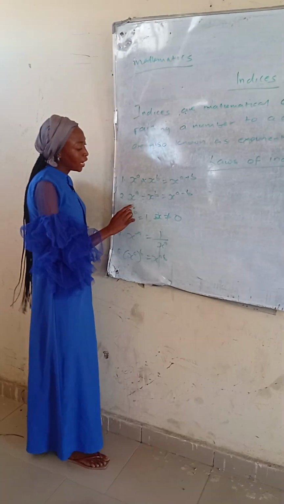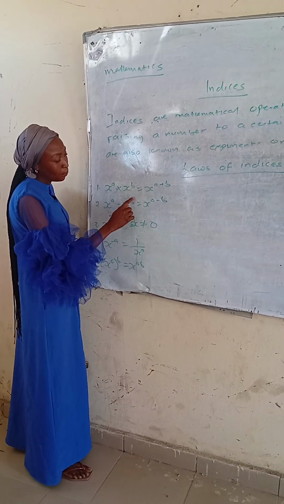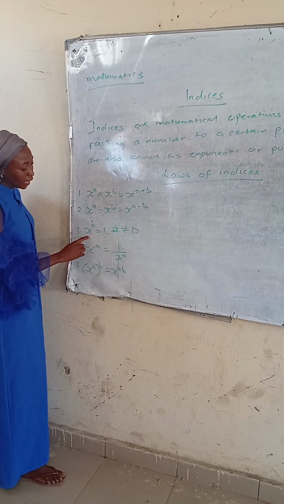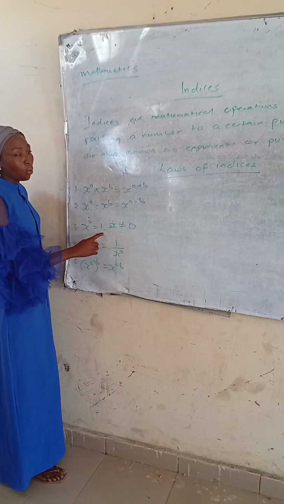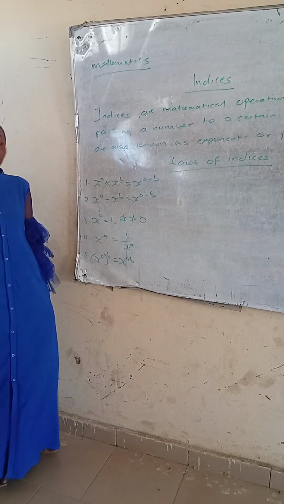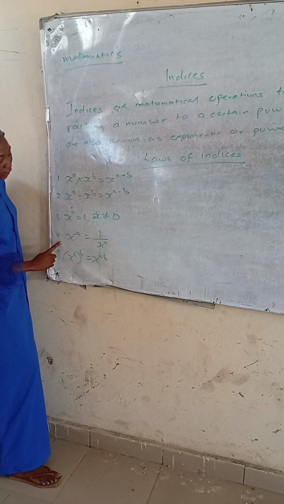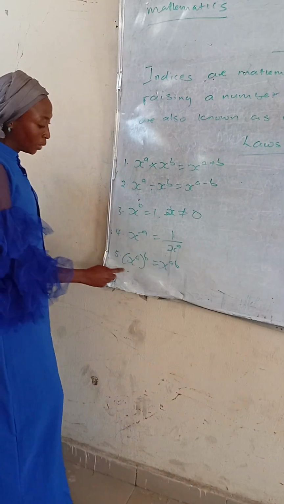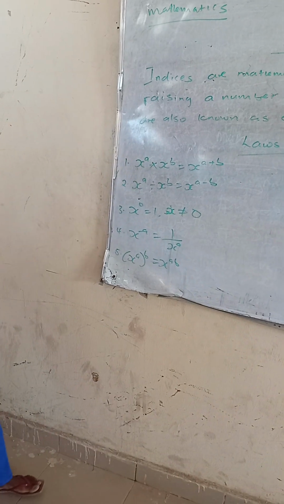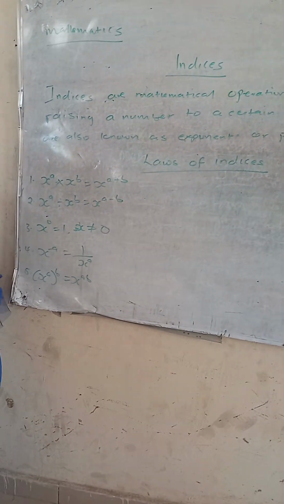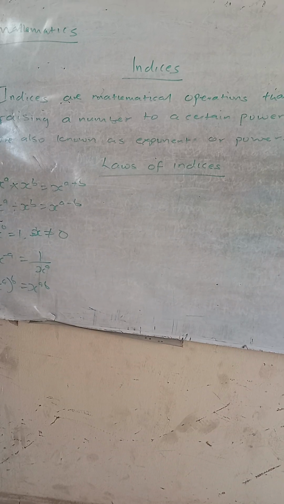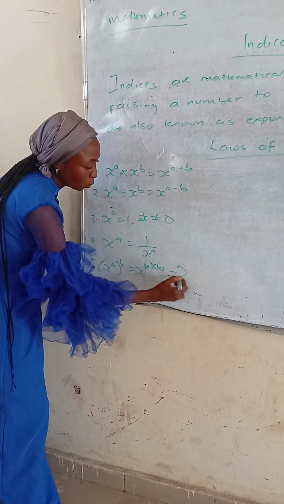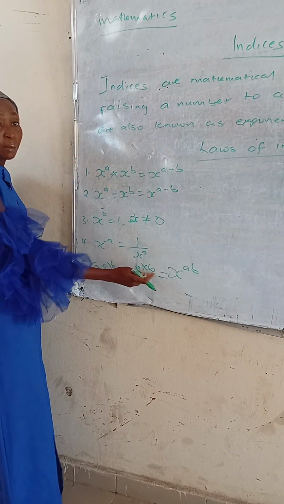Then the second law says that x raised to power a divided by x raised to power b is equal to x raised to power a minus b. The third law says that x raised to power 0 is equal to 1, where x is not equal to 0. Law 4 says that x raised to power minus a equals 1 over x raised to power a. Then law 5 says that (x raised to power a) raised to power b is equal to x raised to power ab. It means this a will multiply b, because a times b is ab.